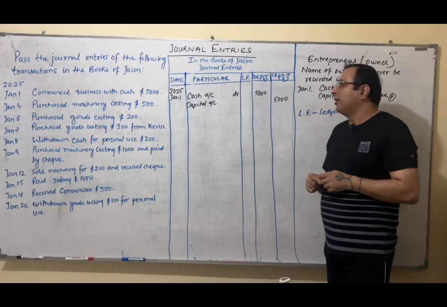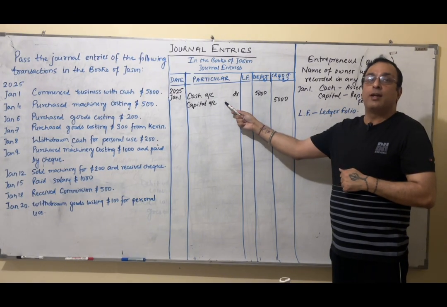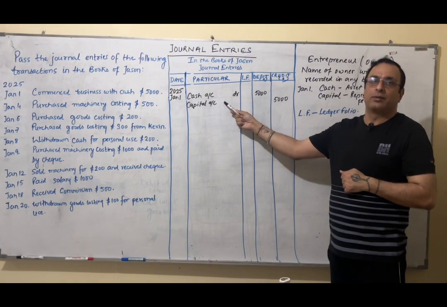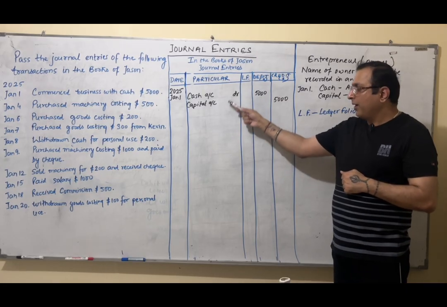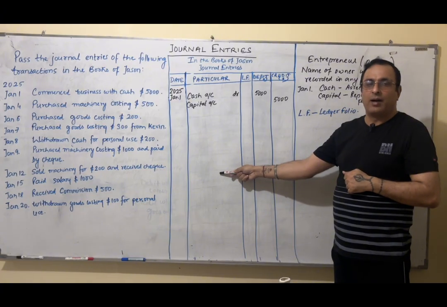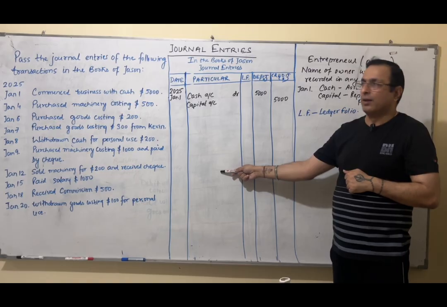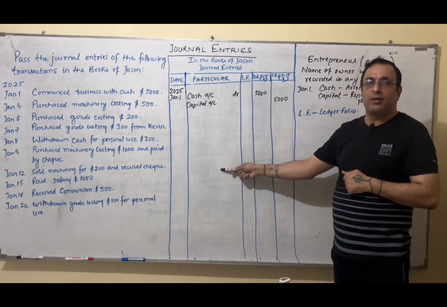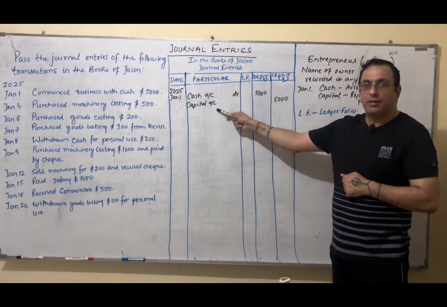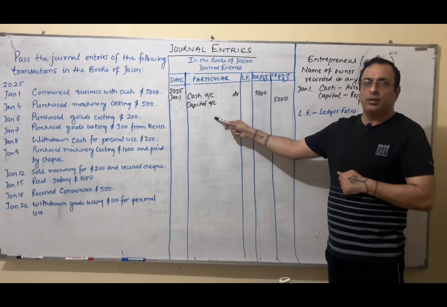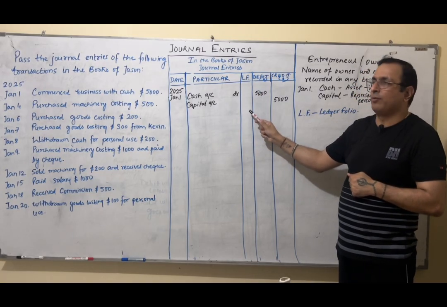Now, suppose I have my cash ledger and I am recording this entry in the cash ledger. What is the page number of that cash ledger? I will write here. In this way, all the entries which an accountant will make after recording entries, when he will transfer the entries, which we call posting, right? When he records the entries in ledgers, he will write the page number of all the respective ledgers in which he will be posting these entries to. But as a student, we need not do it. We will just keep it blank. But it's compulsory to make this column and leave it blank, right?